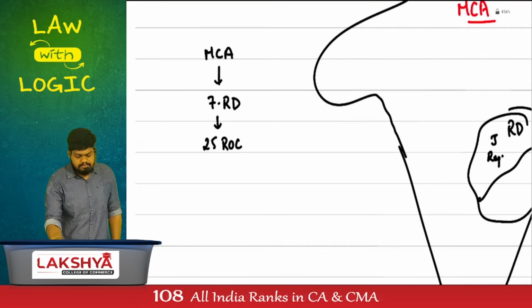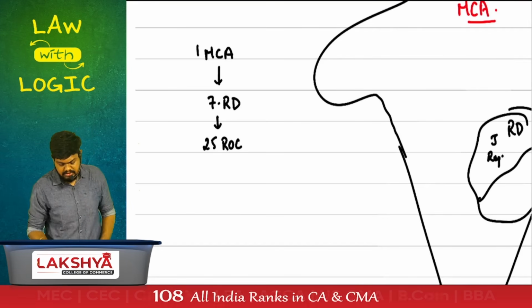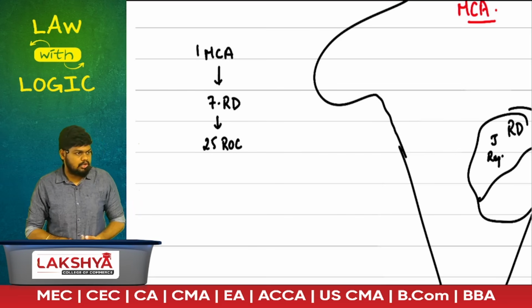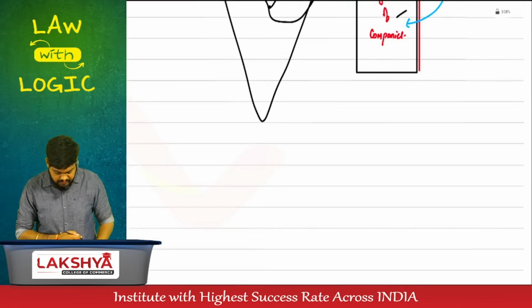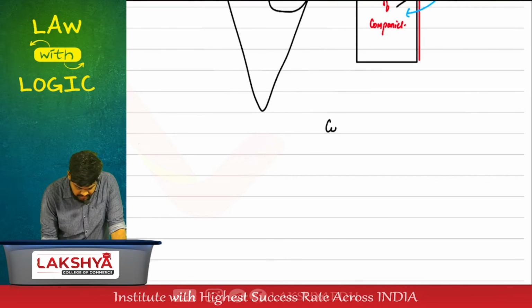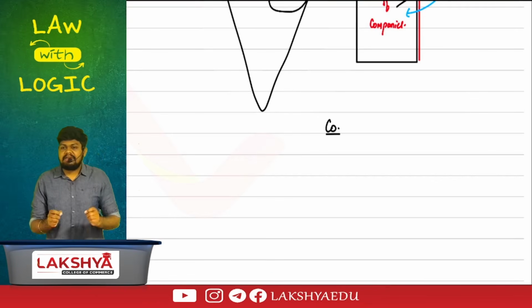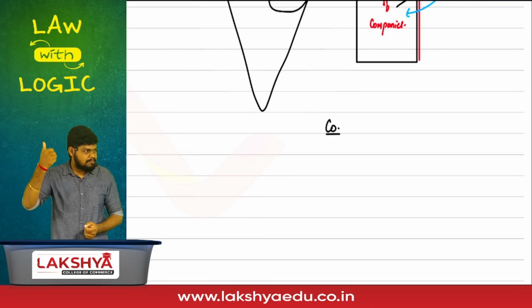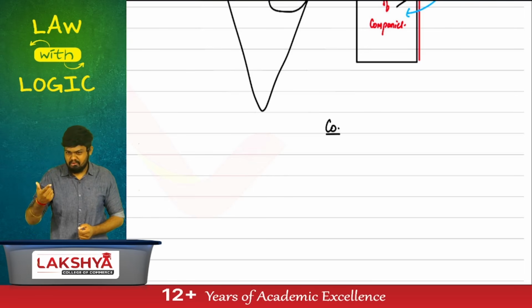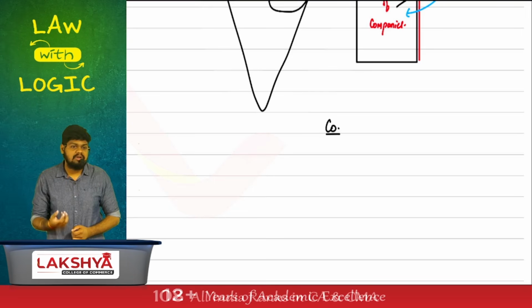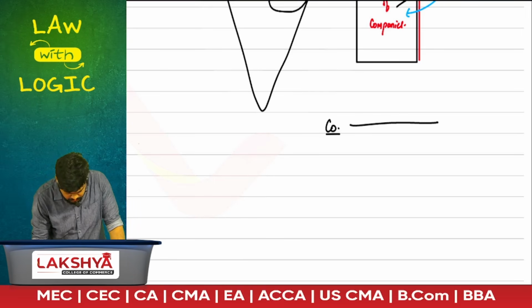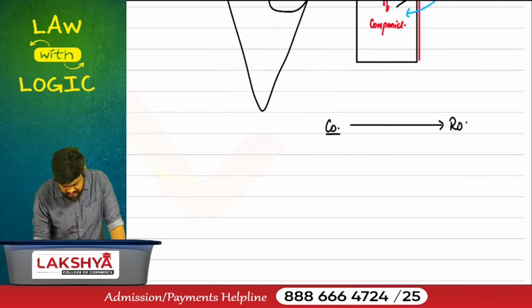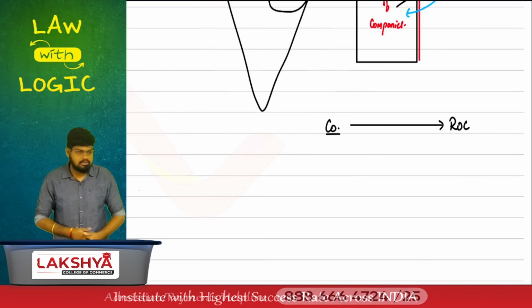How many MCAs? One. How many RDs? Seven. How many ROCs? 25. Now we have to go submit documents to whom? As a company, you will be regularly connected with whom? MCA? No. RD? No. You will be regularly connected with the ROC, the registrar. You have to go submit documents to the ROC, but this is also outdated now. You don't submit documents to ROC.